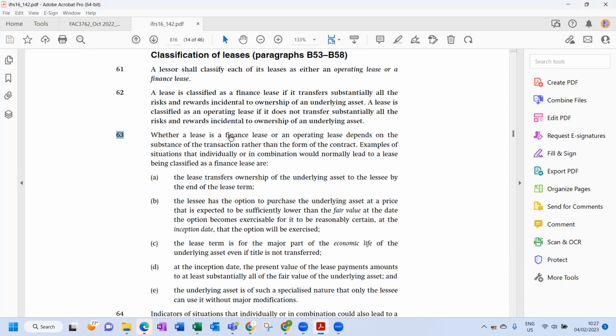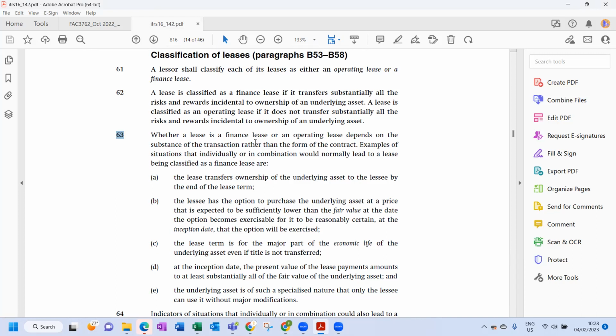Okay, so whether a lease is a finance lease or an operating lease depends on the substance of the transaction rather than the form of the contract. The reason is that many people would draw up legal terms, and in legal form it will say it's an operating lease. The contract will say: lease agreement between Turner and Impact, and the lease is an operating lease. So in legal terms, it will state that the lease is an operating lease.